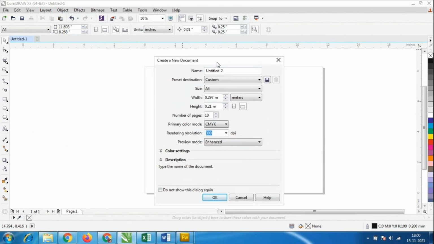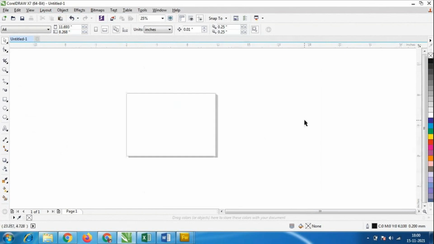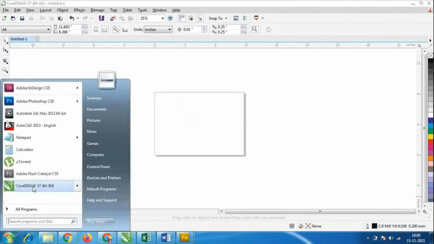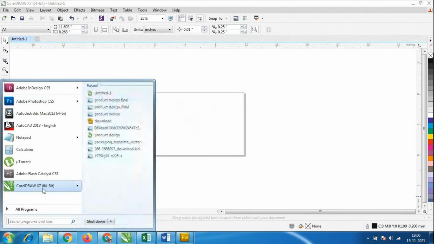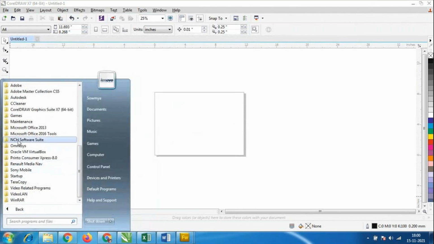So here we have this option. When you open the CorelDRAW software, there is a zoom in and zoom out option. You have to go to Start, and the CorelDRAW X7 option is here. Otherwise you can go to All Programs, and Corel will come.